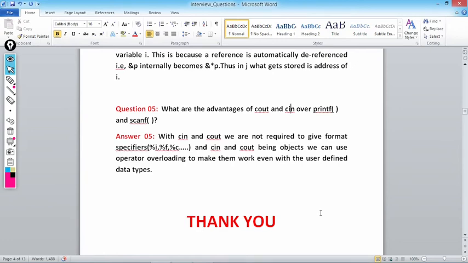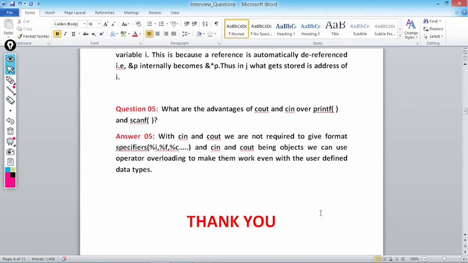And another advantage that cin and cout have is that cin and cout are objects. What are cin and cout? cin is an object of the istream_withassign class, whereas cout is an object of the ostream_withassign class. These are the objects. Cin and cout being objects, we can use operator overloading to make them work even with user defined data types. It's a big advantage that cin and cout have.